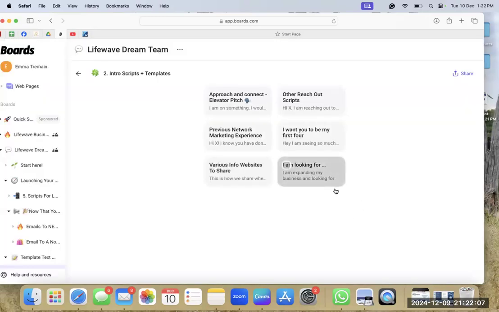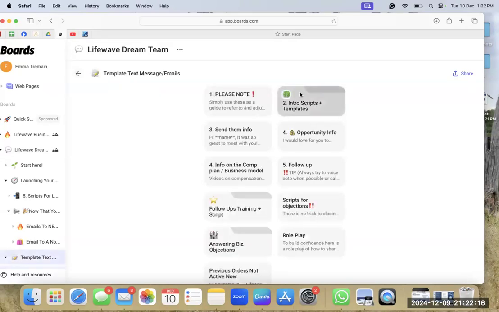And then this one, I'm looking to, this might not be finished yet. So we've got a bunch of scripts here on how to approach people and how to sort of open that conversation. So that's in your number 2 in the template scripts folder.